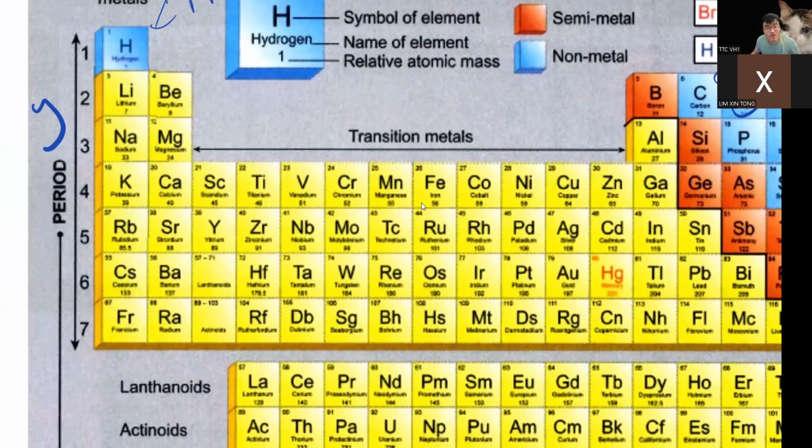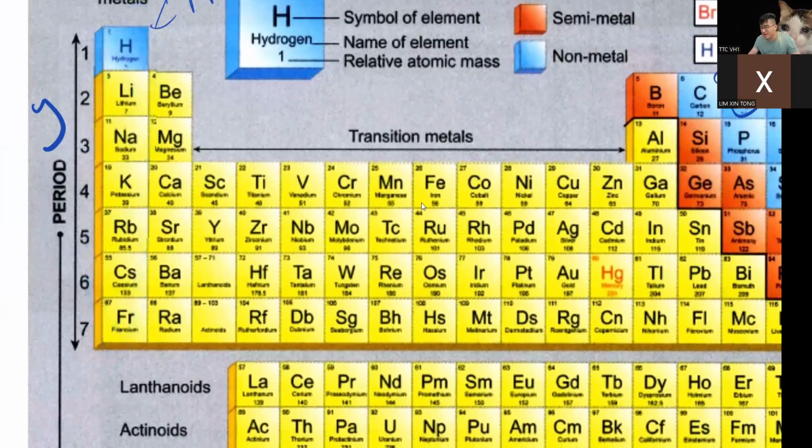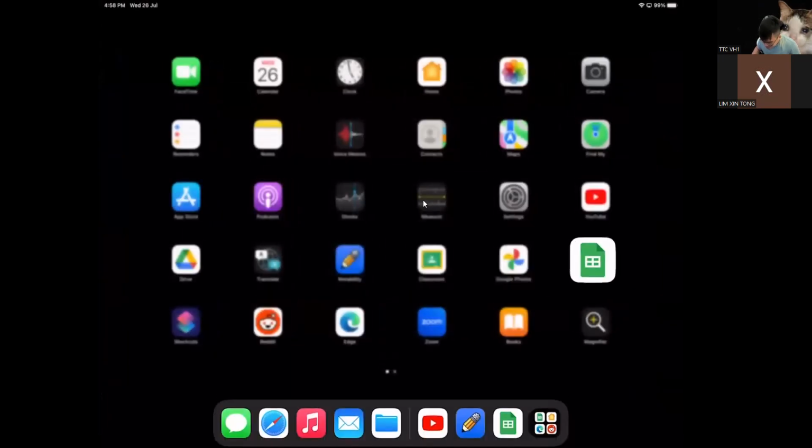They are also freaking crazy. All these elements, everyone in group one, when they touch water, they will explode. Just by touching water, you don't need to put fire.